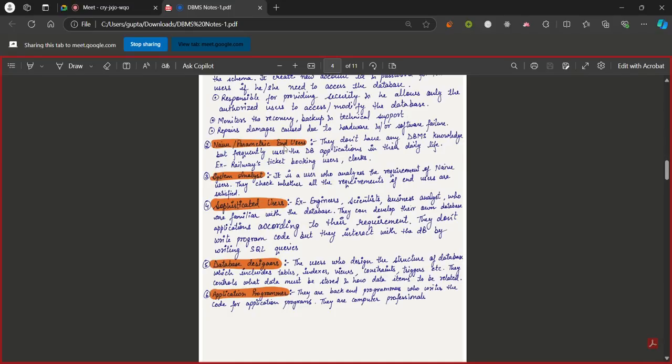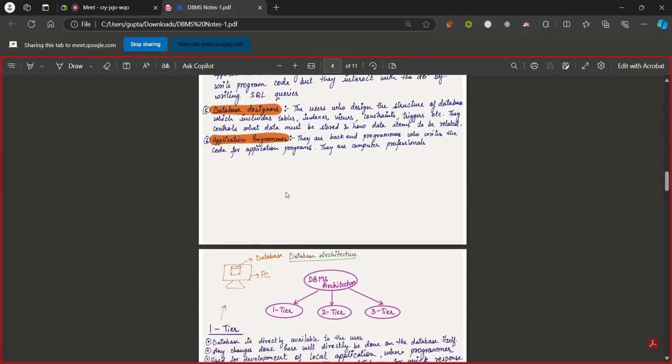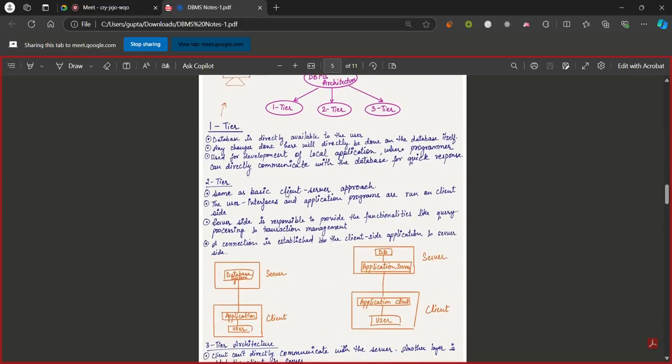And last is the application programmer. An application programmer is just like you and me. They are computer professionals, and they are the people who actually write the code in order to create the database application or the database itself. They are the programmers or the backend programmers who write the code itself.